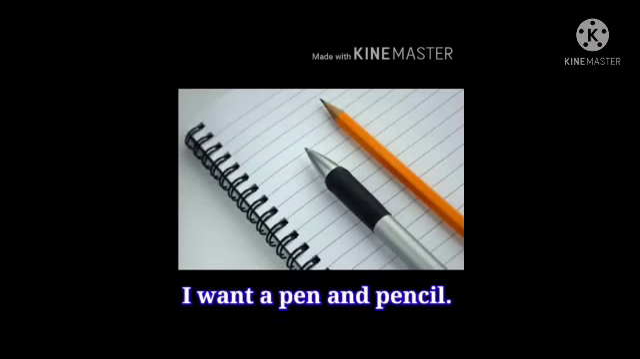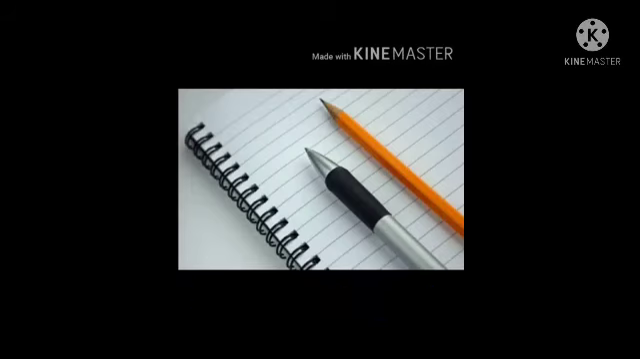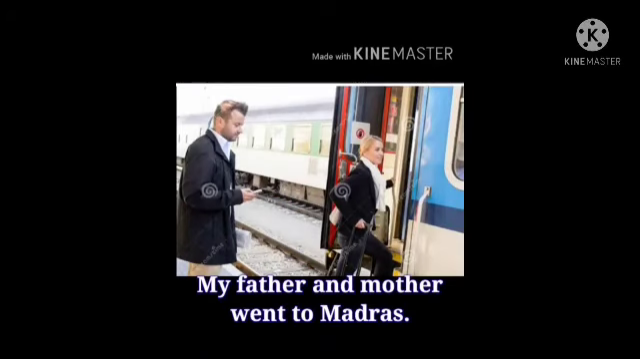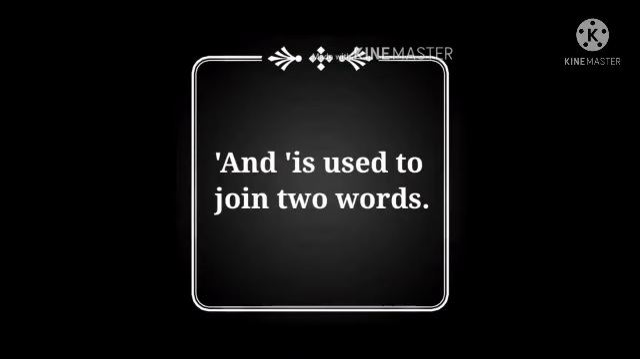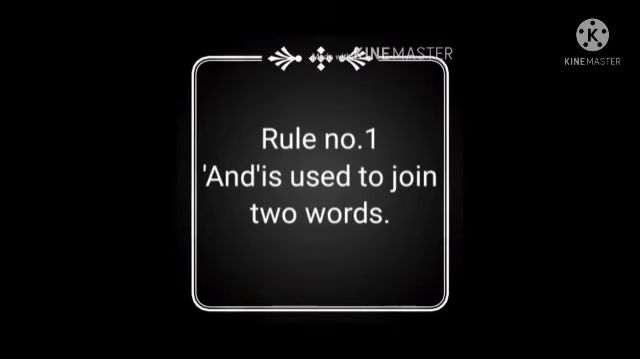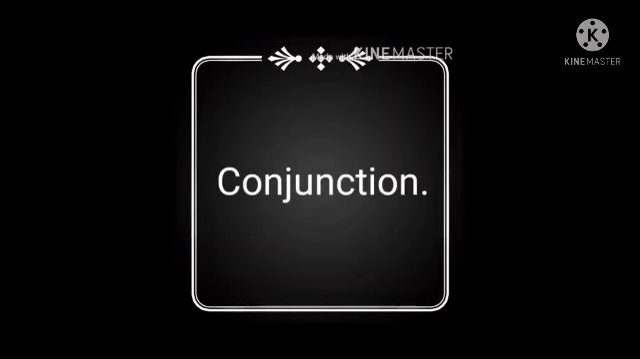I want a pen and pencil. My father and mother went to Madras. John and Jane are friends. Students, did you find? Very good. And is used to join two words. Rule number 1, and is used to join two words. What is that word? Conjunction.